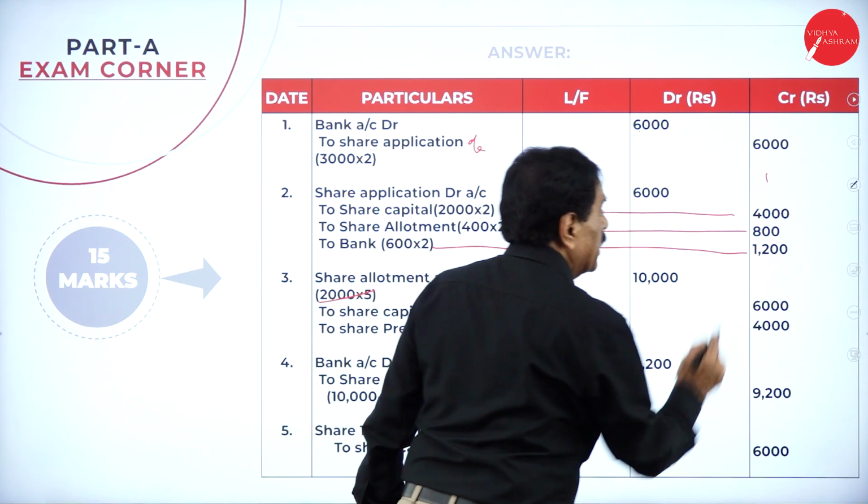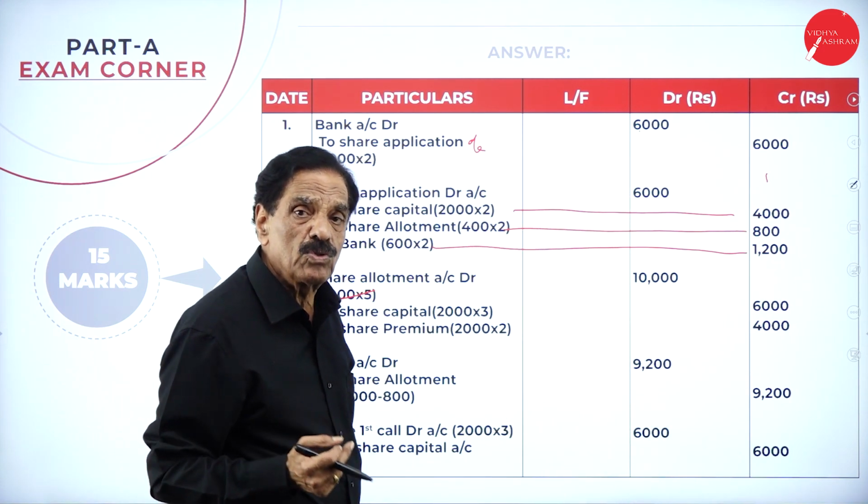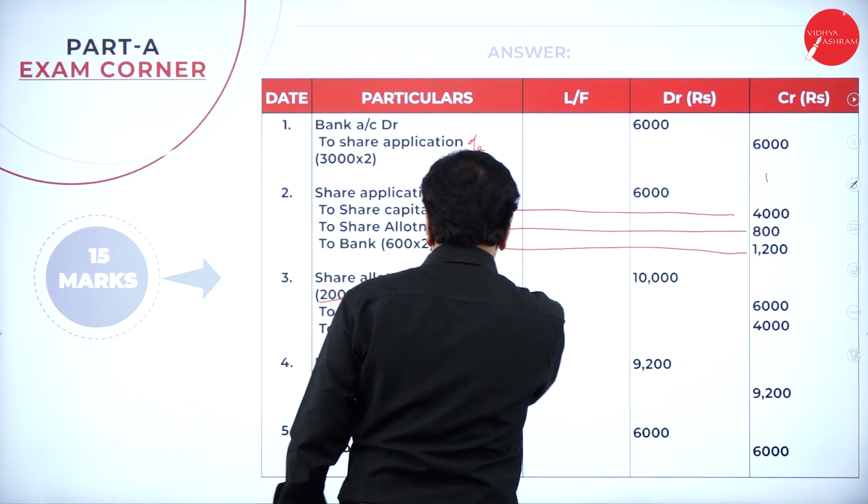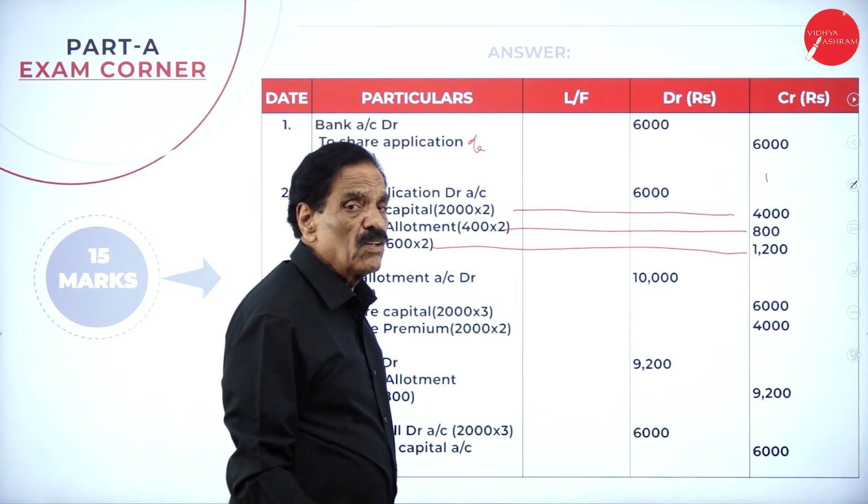Then how much was rejected? 600 to bank account. We pay back the money, 1,200. How much is still left over? 800 adjusted to the share allotment account. This entry you have to understand.